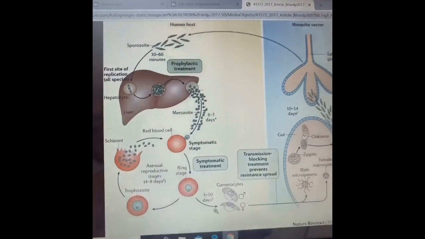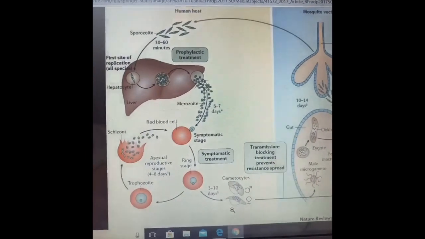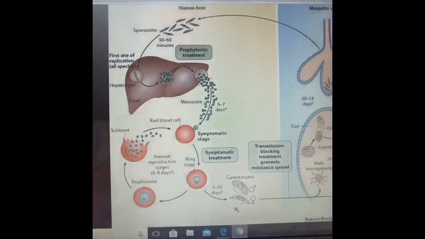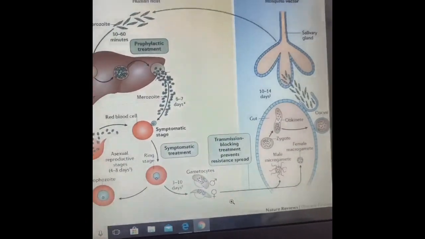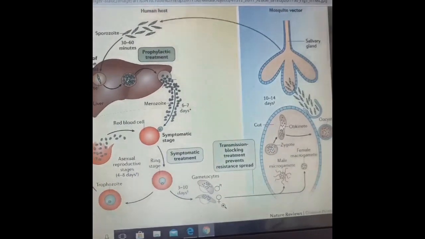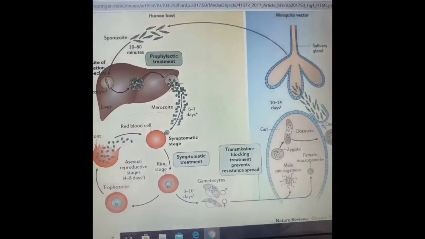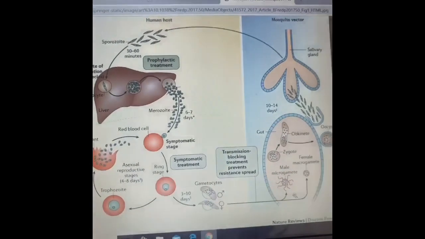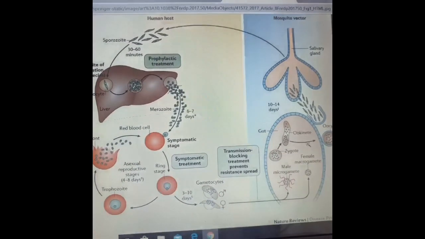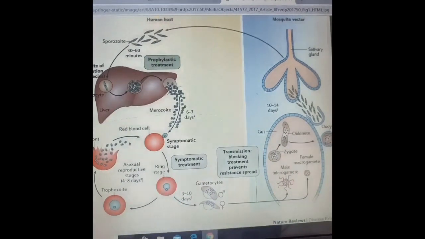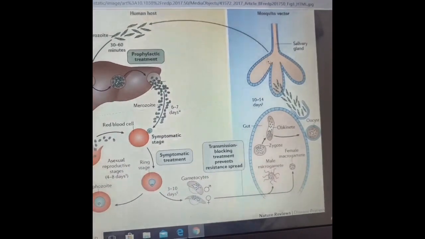Now in this stage, it is releasing the gametocytes, the male and the female gametocyte. So again, when another mosquito bites this human being, both the gametocytes go into the mosquito, and in the mosquito's gut the male and the female microgamete fuse to form the oocyst, which goes into the salivary gland and produces the sporozoite.